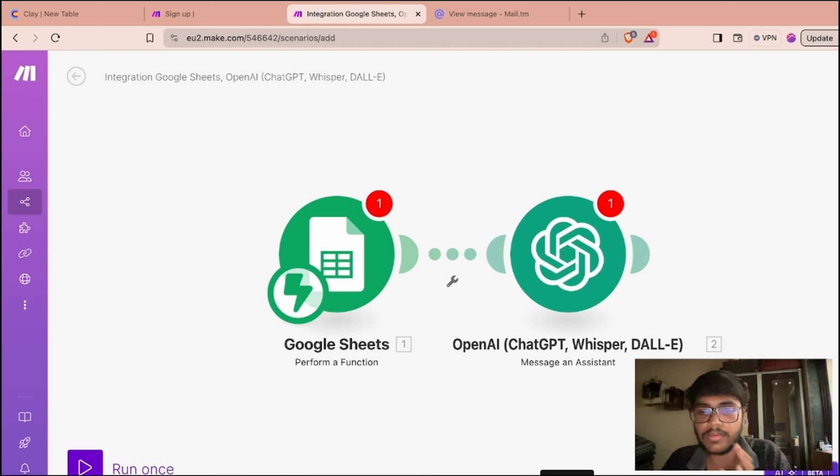Again, this is text parser. This is basically an advanced feature of make.com, which helps you get the text in an appropriate, readable format from JSON or any other format, right? So that will help you to read text in a very appropriate manner, in a very clear manner. So basically, that's it for this video.